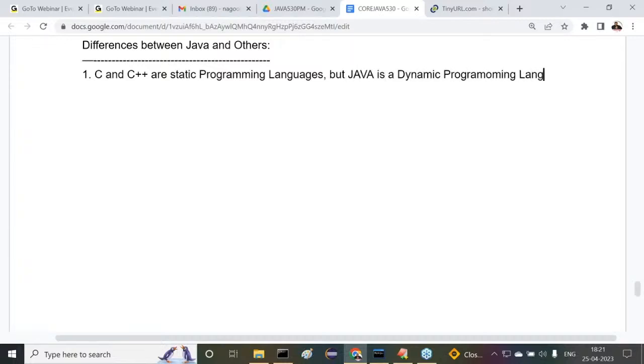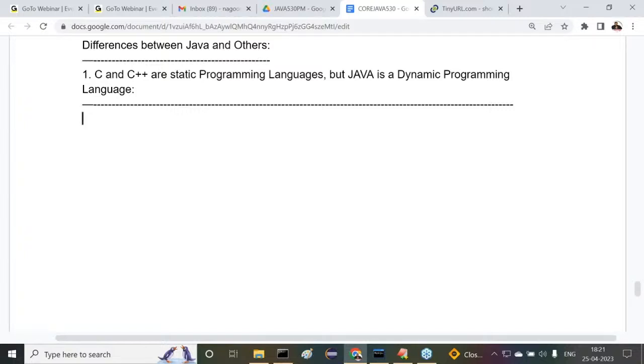dynamic programming language. From this point onwards, our content is very much important. Try to understand it now. Up to this Java history, it's a namesake topic only. But from this point onwards, we have to understand Java effectively. Right, sir. What is the first difference here we are trying to understand? C and C++ are static programming languages. But Java is a dynamic programming language. Right, sir.